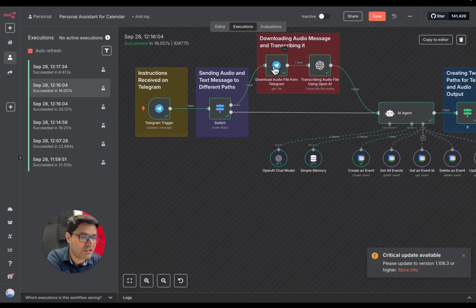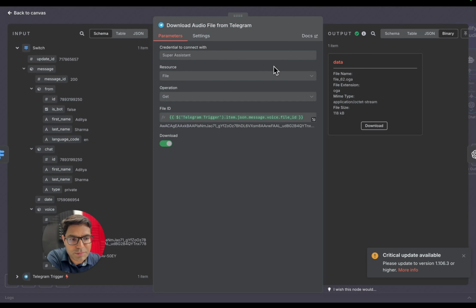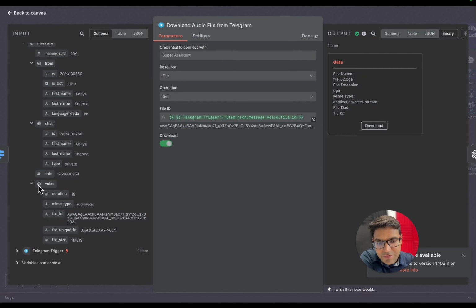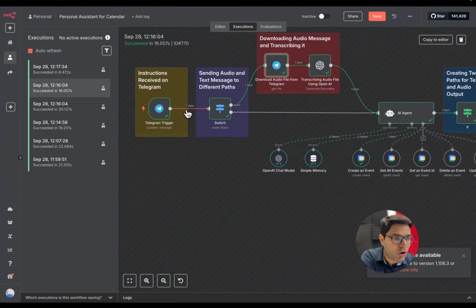This node downloads the audio file that you send. If I double click on this particular node, you can see I've added the file ID over here. You'll simply find file ID under voice. So it found the file ID and it downloaded that audio message, and you can see the audio message on the right side over here. You can also download it to your system and hear the audio file.